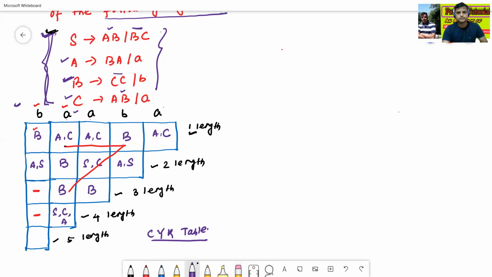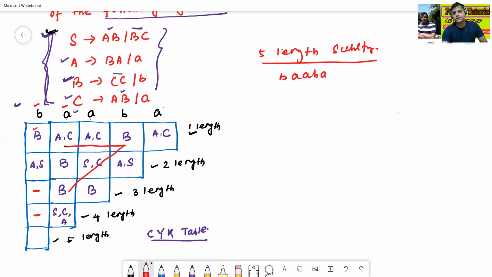Nothing but A. Okay. So 5 length substring means BAABA. How to get B plus AABA, or BA plus ABA, or we can get BAA plus BA, or we can get BAAB plus A in this way.